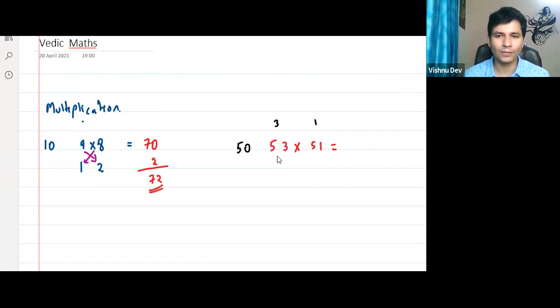Now 53 and 51. I'll take one example, 53 and 51, right? Don't use calculator. Think about it. If you have to make 53 into 50, what do we need to do? Tell me. Add 3.